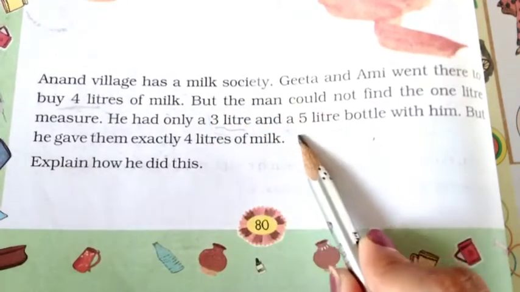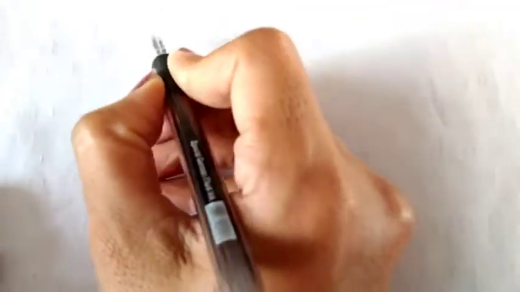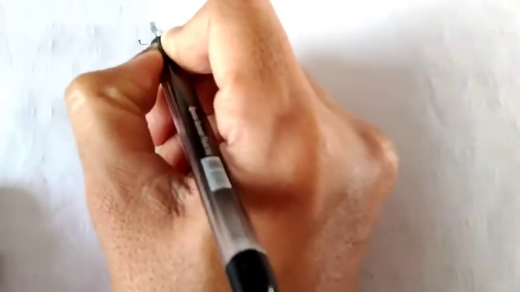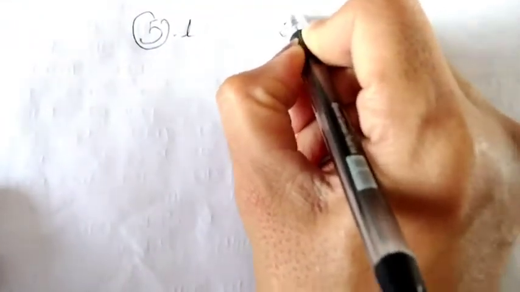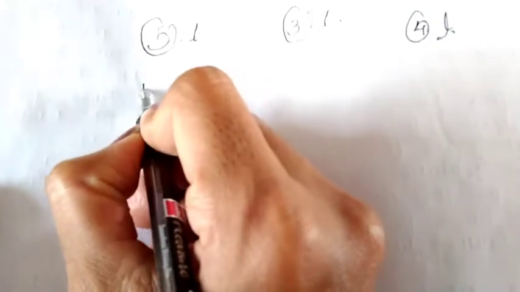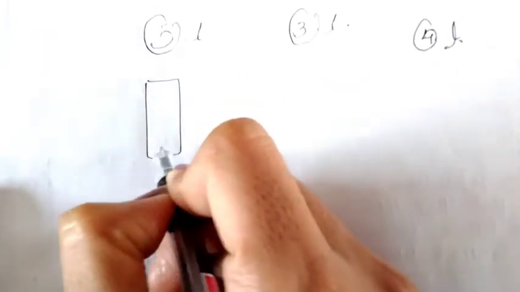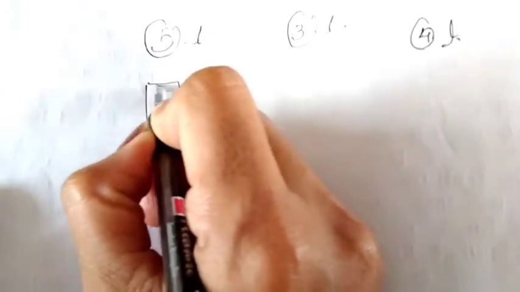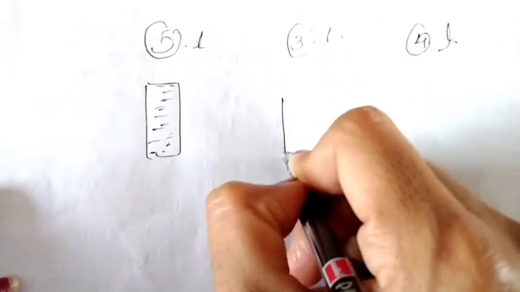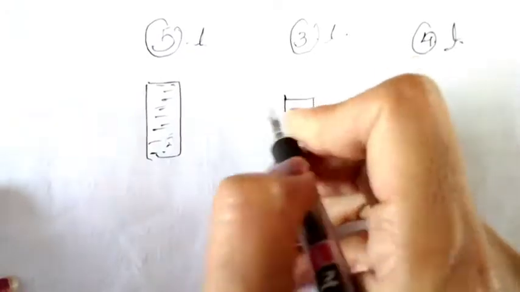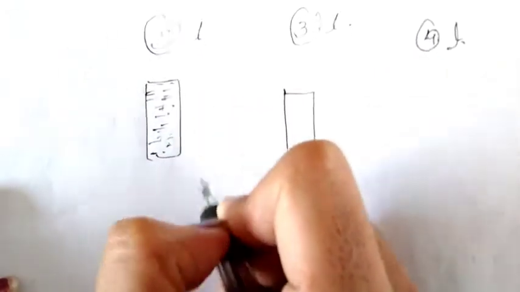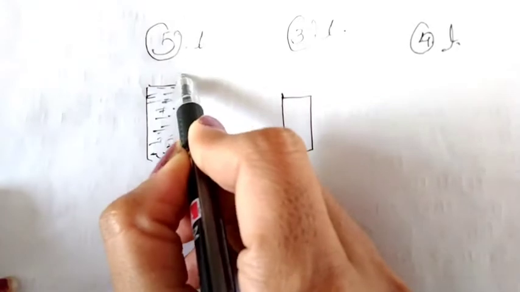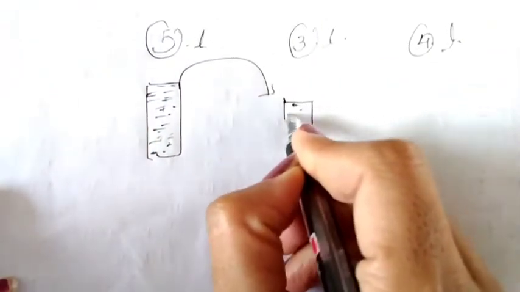By the help of this 3 liter and 5 liter container, let's find. So we have a 5 liter and a 3 liter container, and we want 4 liter of milk. So what will we do? We will fill the 5 liter container, and we have the small 3 liter container. First we will fill the 5 liter container, and then from the 5 liter we will pour 3 liter into it.